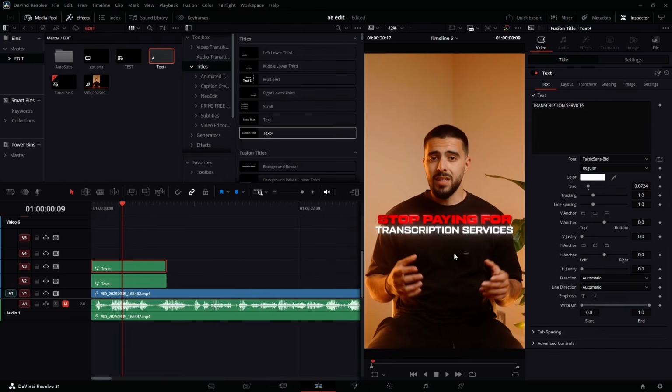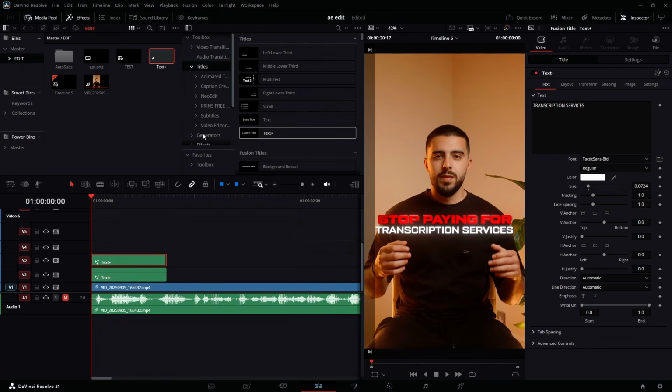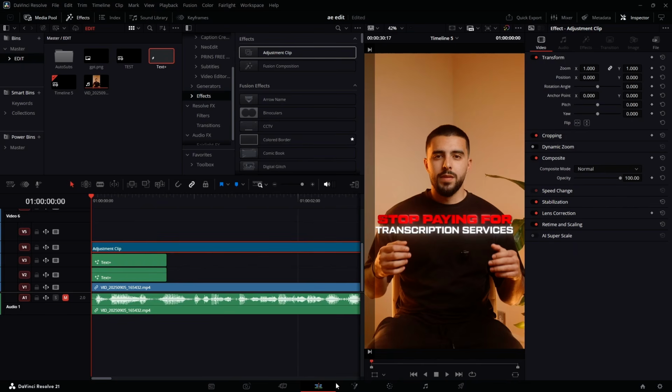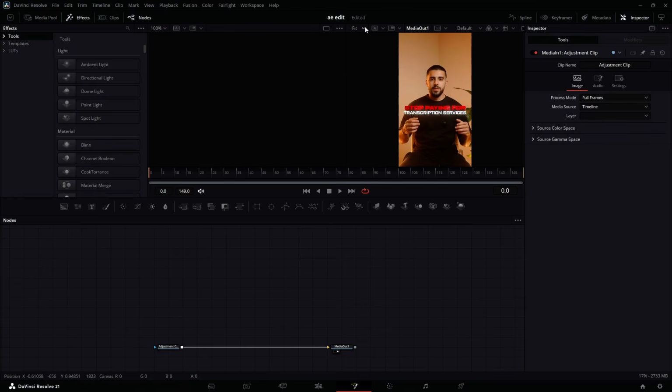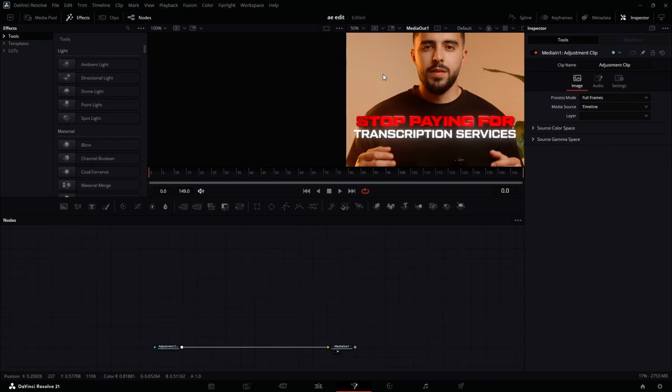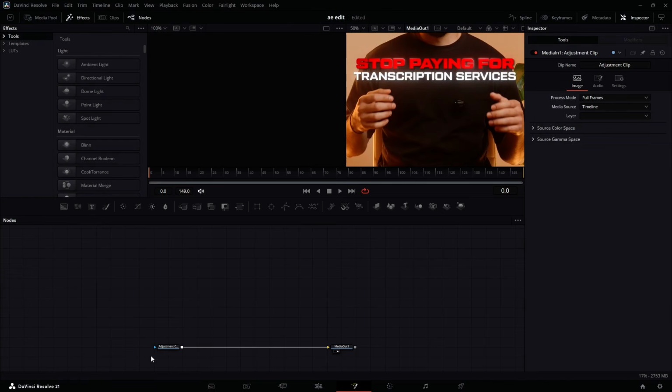Now let's go to the timeline and see how that looks. This looks good to me. That's our first step done. Next thing I want to do is add the OpenAI logo. So come to effects, get an adjustment clip. I'm going to use an adjustment clip for that one, and open the adjustment clip in the Fusion page. So open this one up 100%. No, it's too much. Let's use 50, and I'm going to take it up like this.